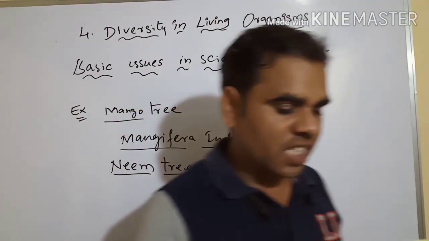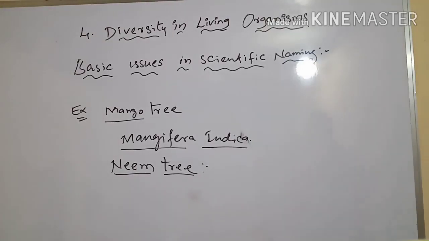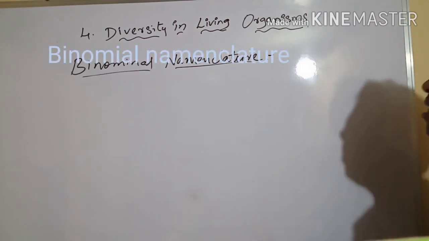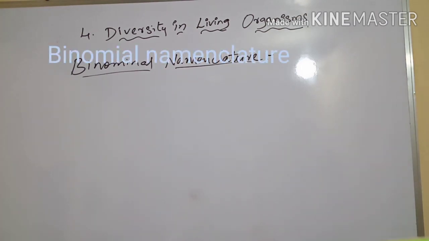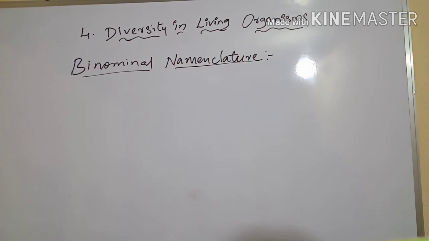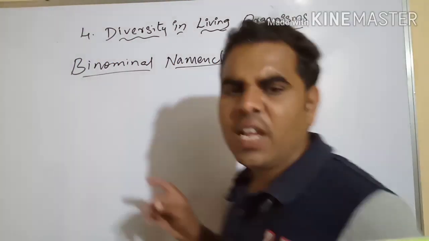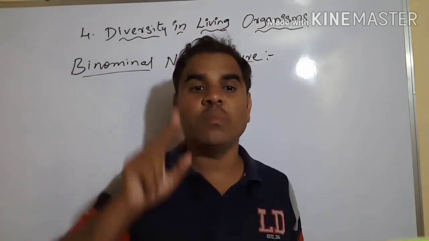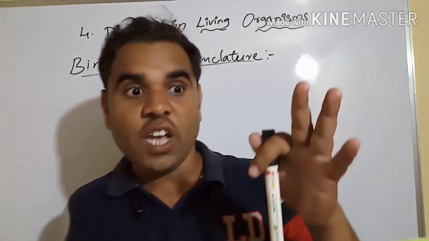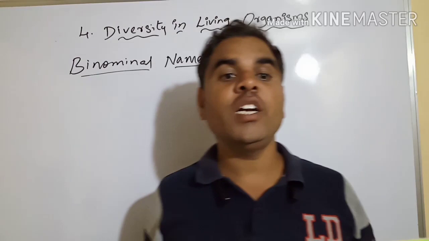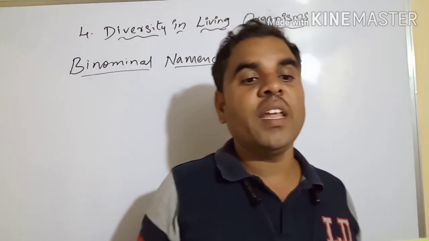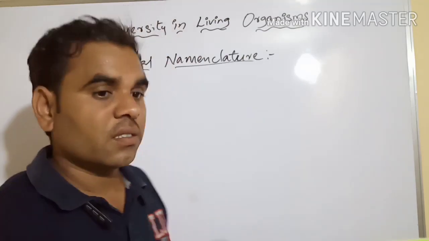Binomial nomenclature. Every organism has two names. In biology, every organism is given two proper names. The first is the name of the genus.